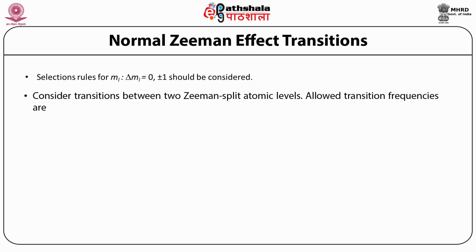This gives rise to three transitions whose frequencies are given by hν = hν0 + μB·Bz, for ΔML = -1; hν = hν0, for ΔML = 0; and the third is hν = hν0 - μB·Bz, for ΔML = +1.